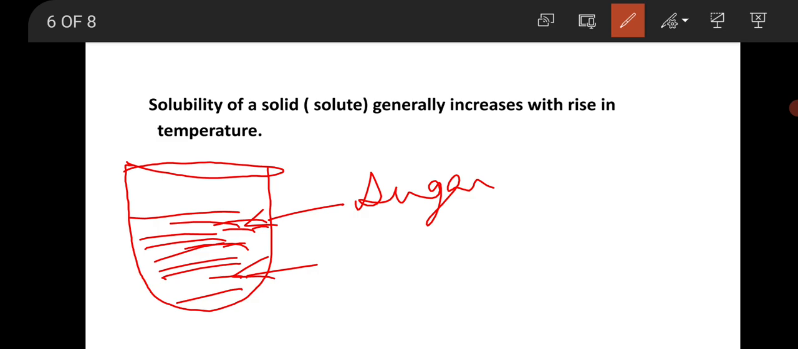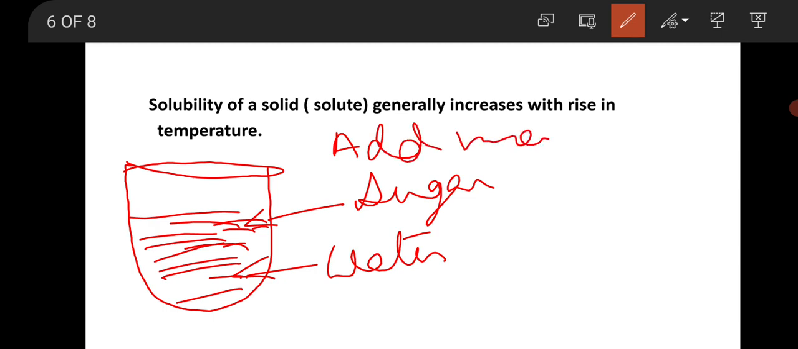We have to add sugar in water. Clear? Now sugar dissolves in water on stirring with a spoon. After that, what we have to do? We have to add more sugar. Clear? And until no more sugar dissolves. That means we have to keep on adding more sugar with constant stirring to dissolve it.